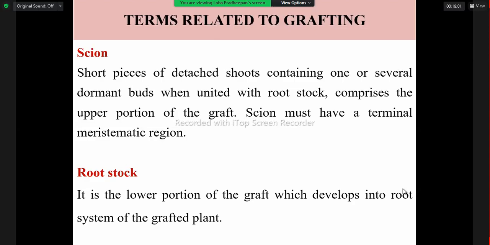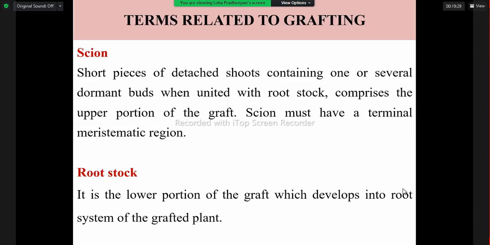The rootstock is the lower portion of the graft, so it has the root system of the grafted plant. Why do we have the rootstock? While selecting plants for rootstock, we look for good rooting ability, tolerance to some environmental conditions, even tolerance to some pests and diseases.